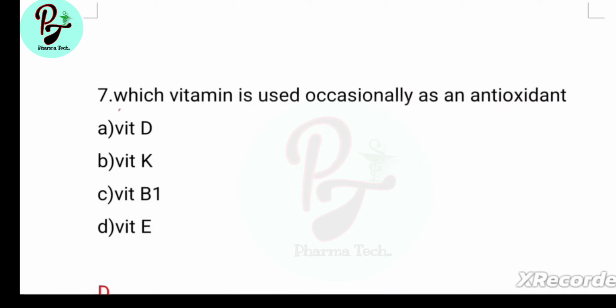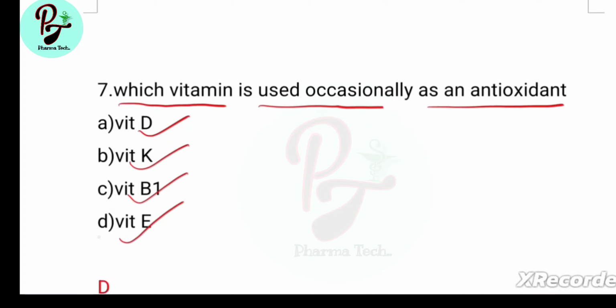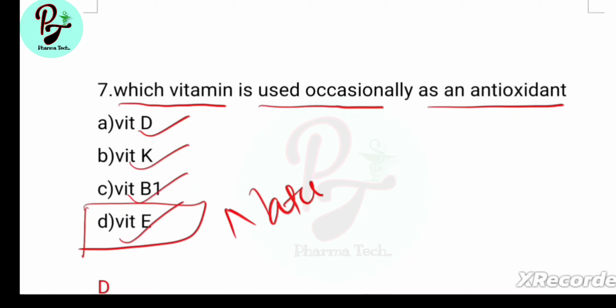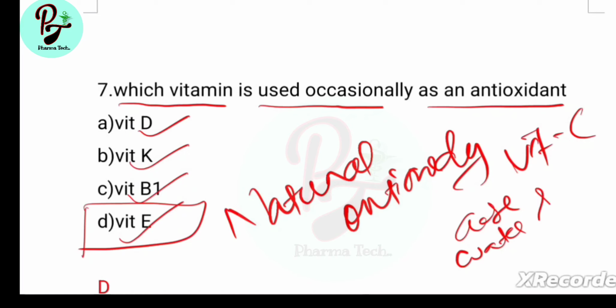Next question, which vitamin is used occasionally as an antioxidant? Options are vitamin D, vitamin K, vitamin B1, vitamin E. Answer is vitamin E. Vitamin E is a natural antioxidant. And vitamin C is also a water soluble antioxidant.